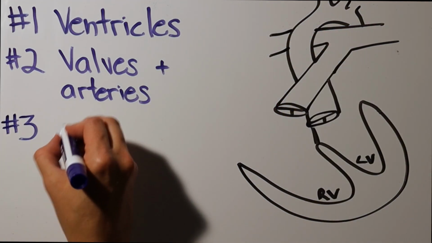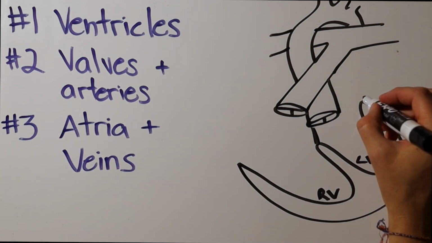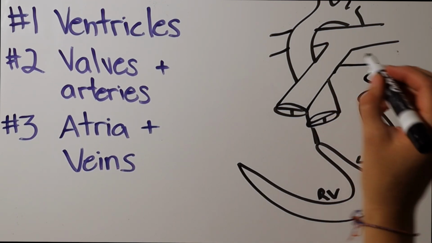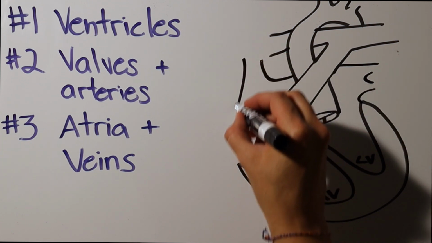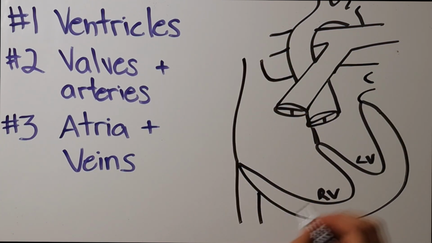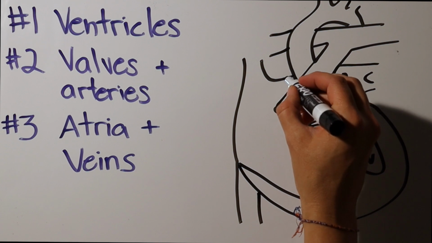Number 3, the atria and venous return to the heart. 4 pulmonary veins return to the left atrium. The right atrium gets the superior vena cava and the inferior vena cava. An intact atrial septum is between.